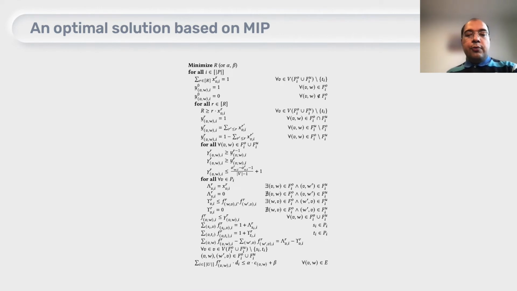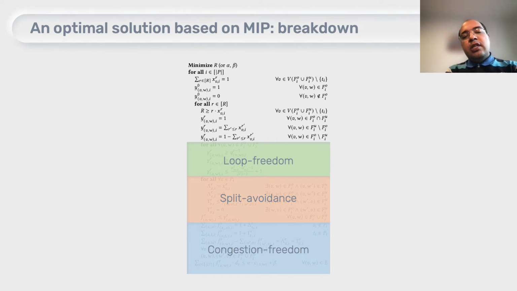Given this hardness proof, should we lose hope? Definitely not. What we have done is we have provided a mixed integer program, as you can see here. This mixed integer program, on top of having multiple objectives that we can adjust based on our needs, does a set of initializations, and then it goes into 3 blocks,